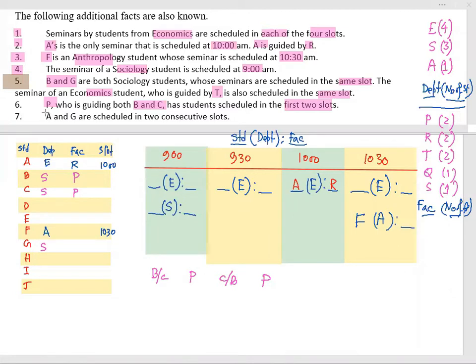Point 7: A and G are scheduled into consecutive slots. A here, so G may be here or there. This way, the entire information we have is fitted for now.